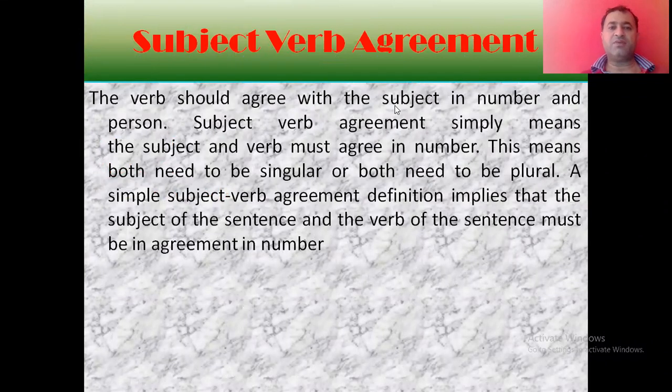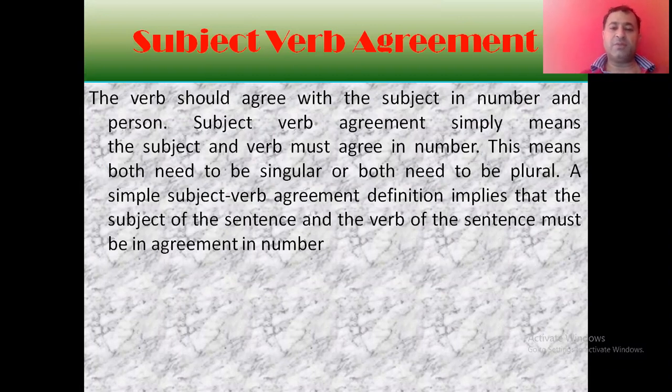Now this subject verb agreement is a very exciting topic and one of the most important topics of the verb. What does this topic mean? It means the verb should agree with the subject in number, that is whether the subject is singular or plural, and person, meaning whether it is first person or second person or third person. You can simply say that the subject and verb must agree in number and person.